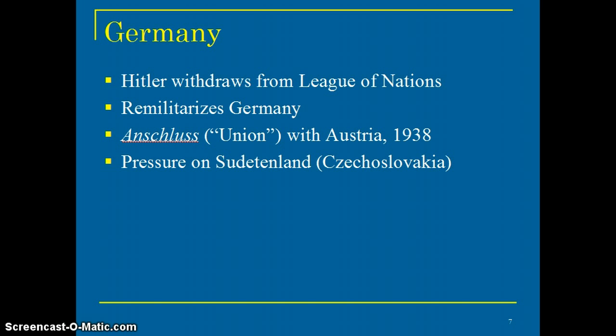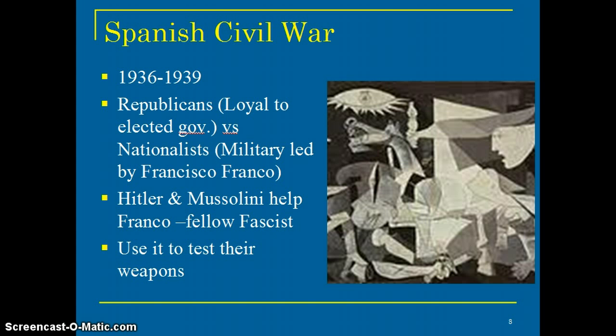He just needs an excuse to go in there. He goes in there and says he's freeing these German citizens who live in Czechoslovakia, and therefore it's his right to do that. Well, finally, the Europeans get involved, and it's the British and the French that get involved. We'll get to that in a second. This probably should be the next slide.